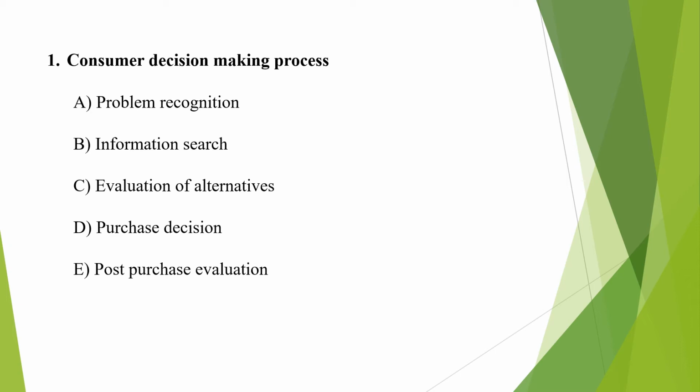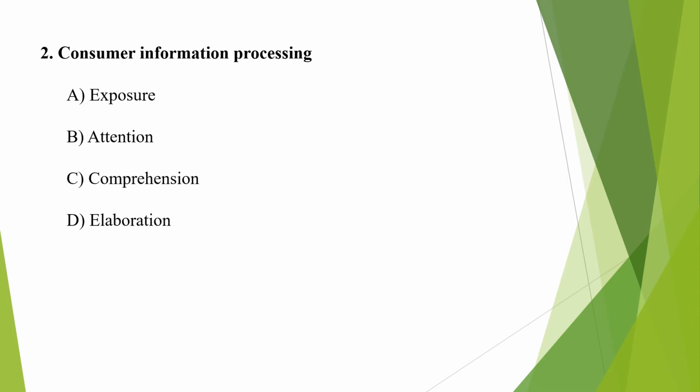Then next in consumer buying is consumer information processing. In consumer information processing, there are 4 stages. First one is exposure, second is attention, third one is comprehension, and last one is elaboration. Now we will concentrate on first one, that is exposure. Exposure is bringing stimulus within a proximity of a consumer so it can be sensed by any of the sensory organs.